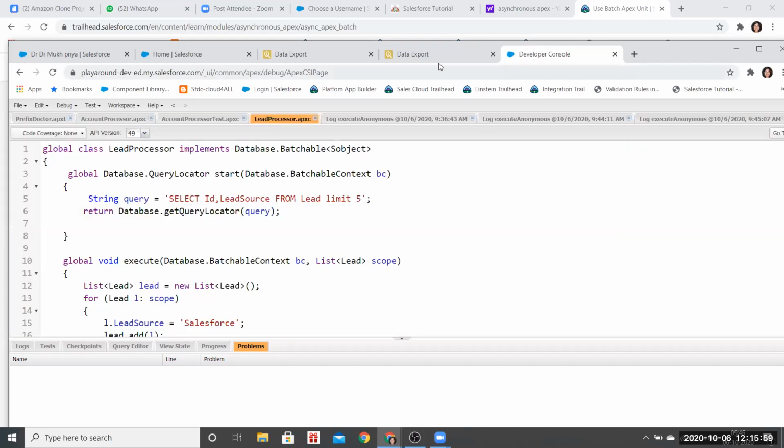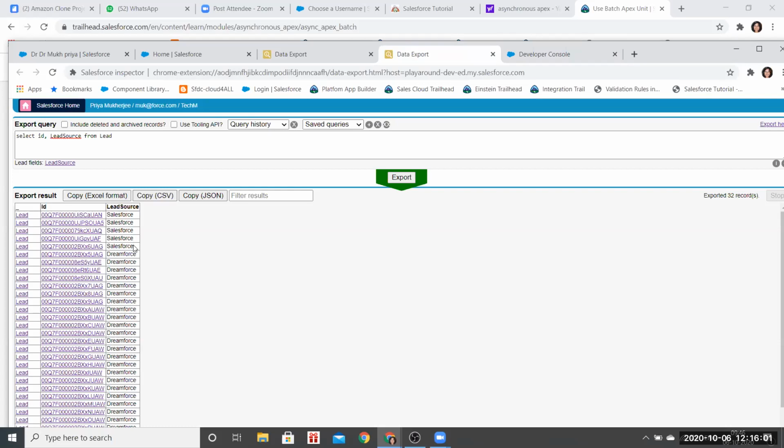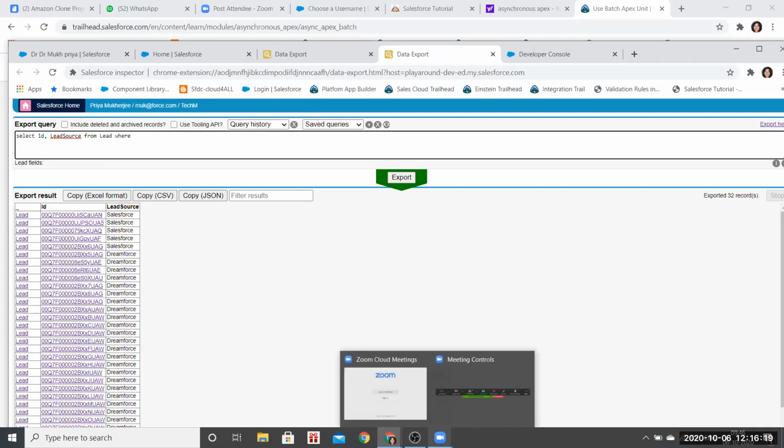And just to show people, I'm giving you a query. Just run it. Okay, just give me one second. Can you guys see my screen? See, only 5 are updated to Salesforce. Remaining all are Dreamforce out of the 32 records. And Priya, I'm just putting something on chat. Just show them that there's one more way of checking it.